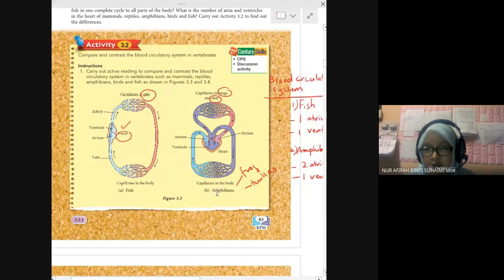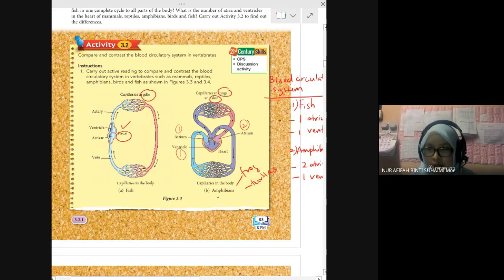For amphibians, we have two atria, left and right, and one ventricle. Two atrium and one ventricle, like frogs and turtles. There are examples here.